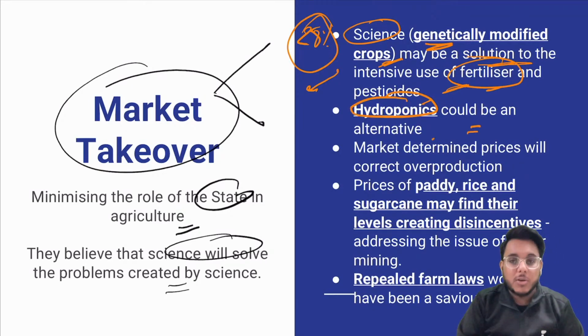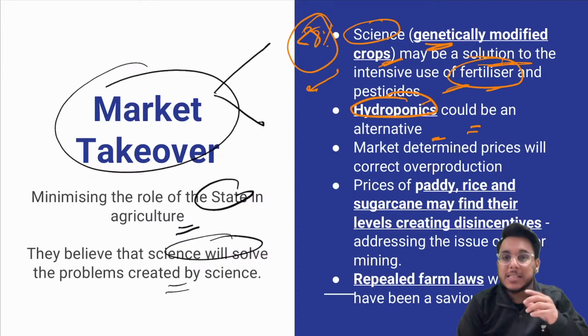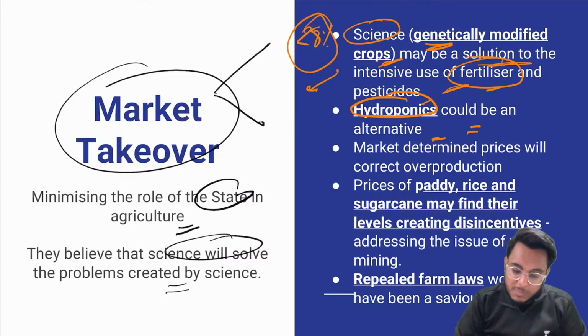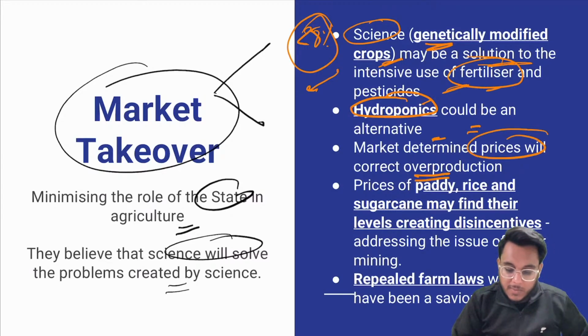Hydroponics could be an alternative. What do we understand by hydroponics? Guys, hydroponics is growing crops or plants in water and not in soil. So growing plants in water and not in soil is hydroponics. Next is market determined prices, which, according to them, will correct the overproduction.